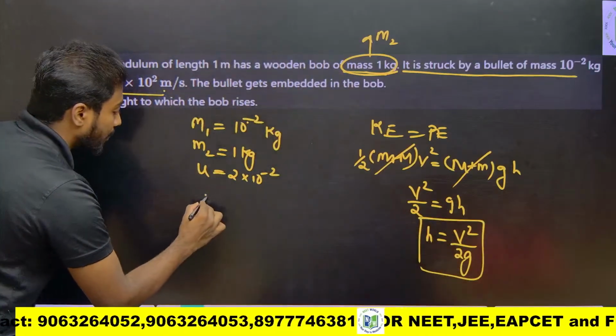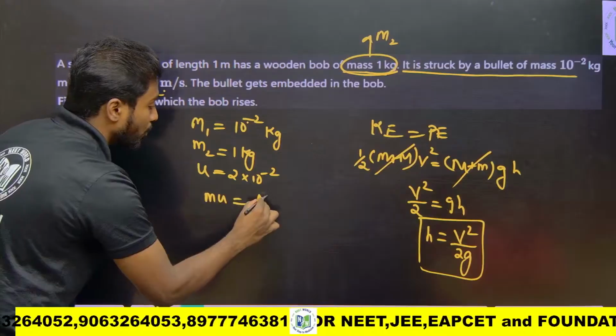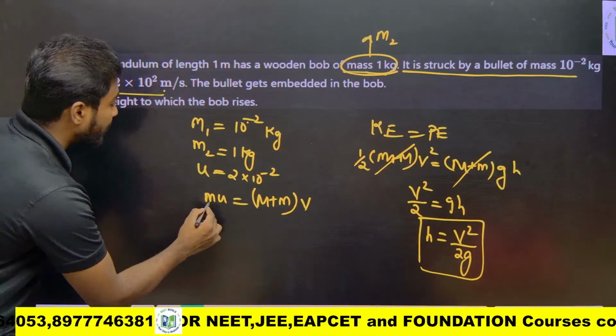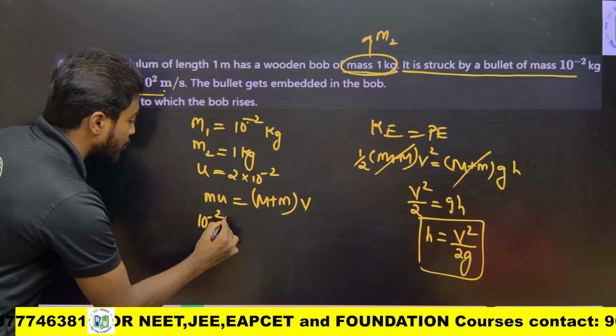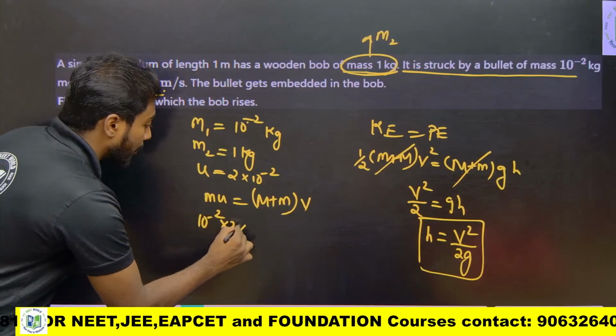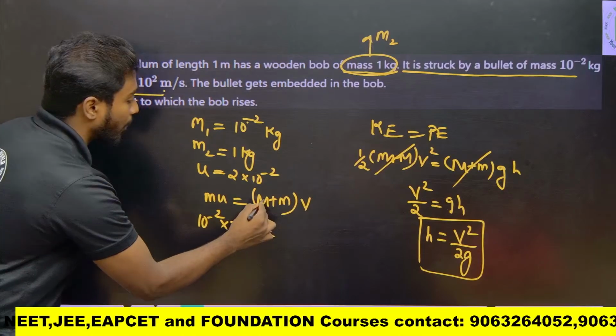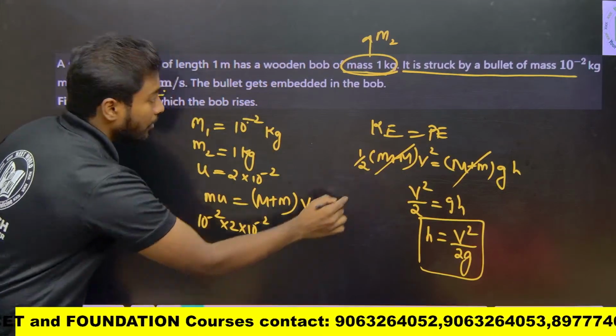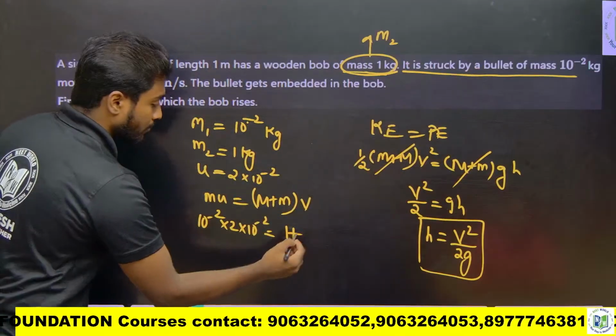So I can say that m u is equal to (M plus m) into V. So what is m here? 10 power minus 2, u is 2 into 10 power 2, not minus 2.